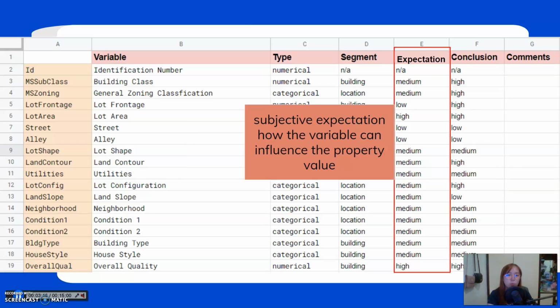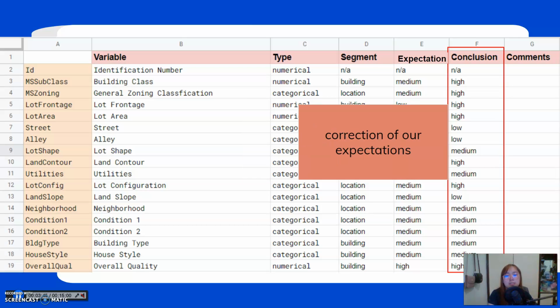The expectation is quite subjective. Think about the variables that can influence the property value. Maybe you can ask yourself, do we think about this variable when we are buying a house? Here, we try to develop a sixth sense. We also have to take note that this process can be a bit biased, and priorities are going to be different in a colder place, like how a fireplace will matter in Finland but not here in the Philippines.